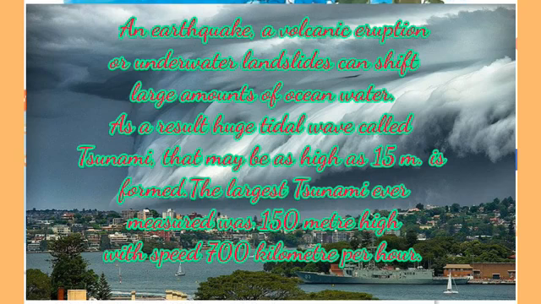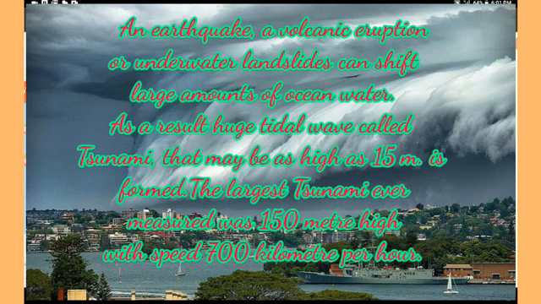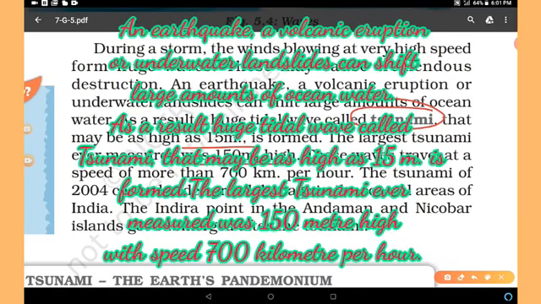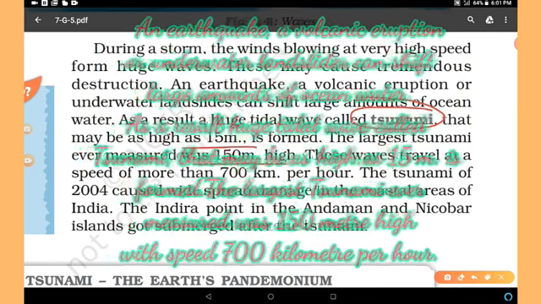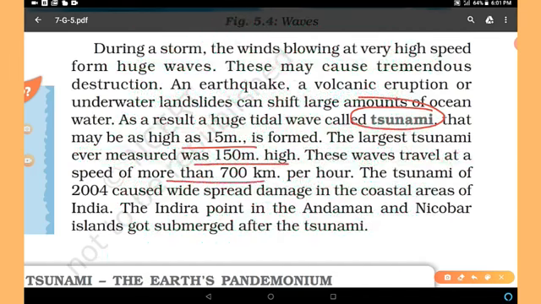As a result, a huge tidal wave called tsunami. So what is tsunami? These are the huge tidal waves, called tsunami, that may be as high as 15 meters. The largest tsunami ever measured was 150 meters high. These waves travel at a speed of more than 700 km per hour. It means very fast. The tsunami of 2004 caused widespread damage in the coastal areas of India.